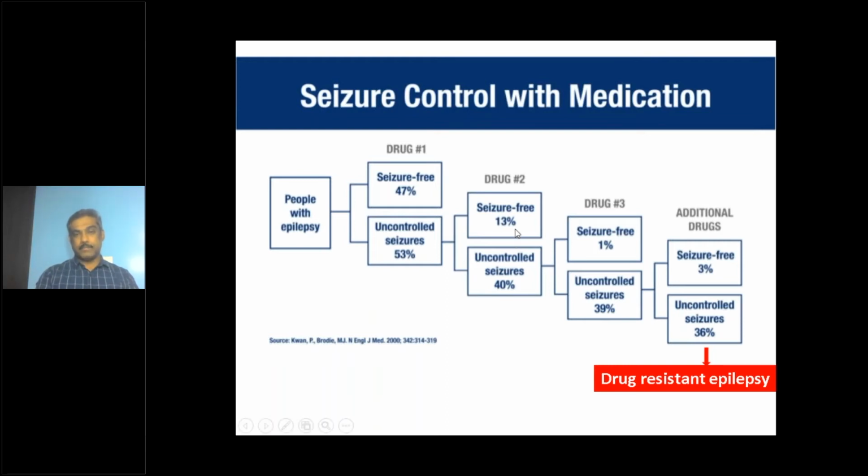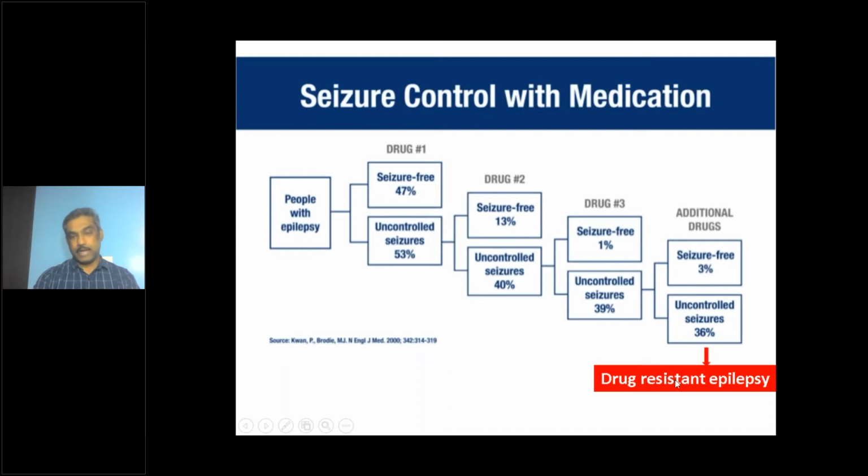13% will become seizure free with the addition of the second medication. First medication, add-on second medication. So with the first and second medication, 47 + 13, 60% of patients will become seizure free. But once this 60% is done, for the remaining 40% of the patients, whatever the medication we add, the seizure freedom rates are not that great. So less than 5% of them become seizure free.